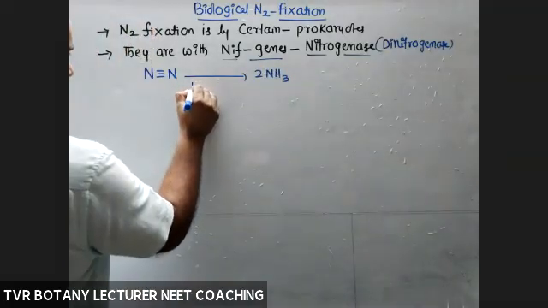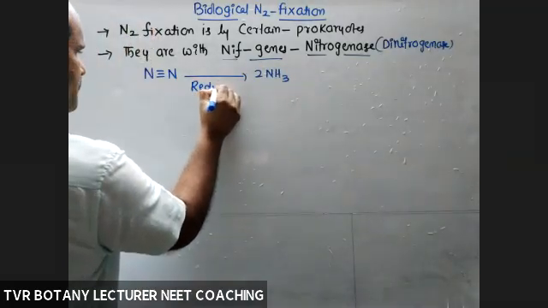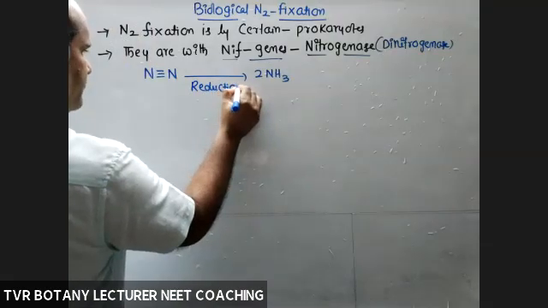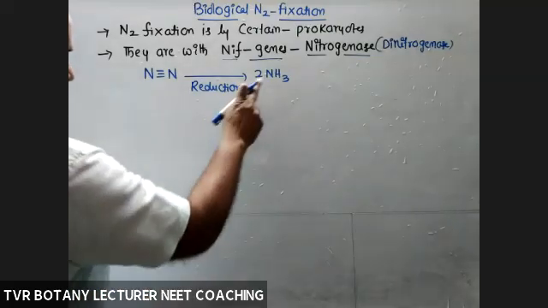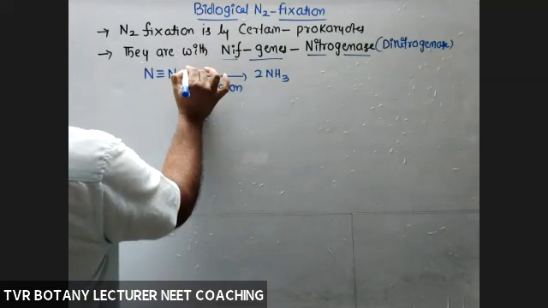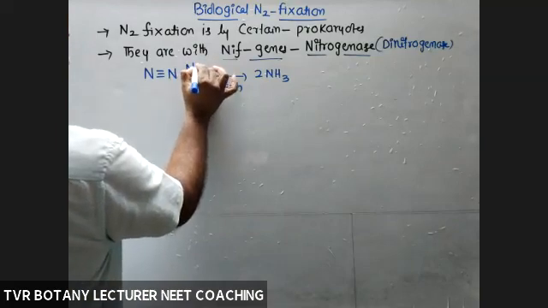So here the reaction is a reduction. Biological nitrogen fixation is always reduction of gaseous nitrogen into ammonia only, but not NO2 and NO3. So here the enzyme required is nitrogenase.